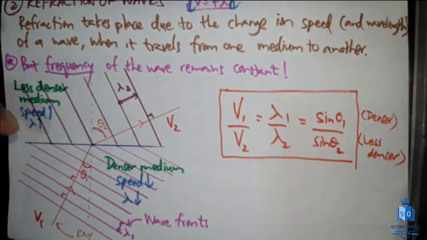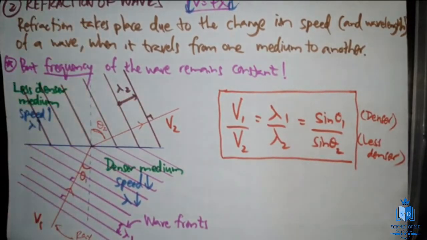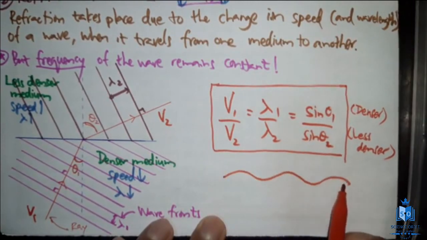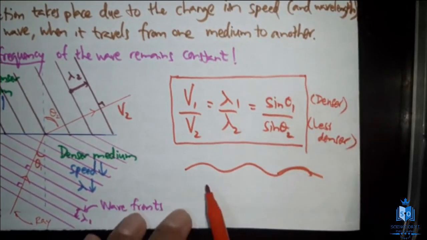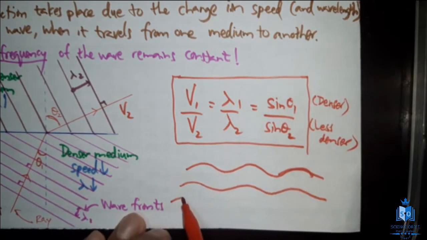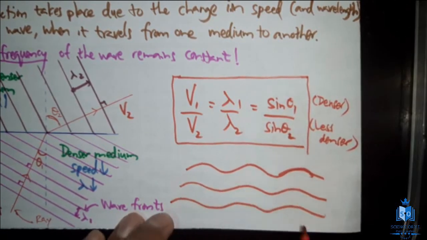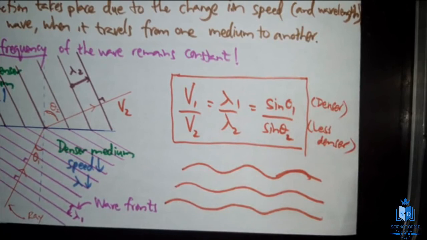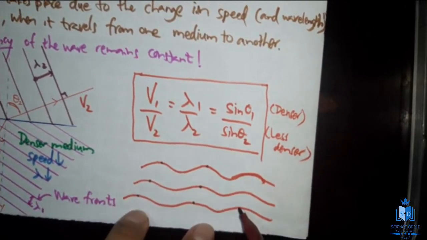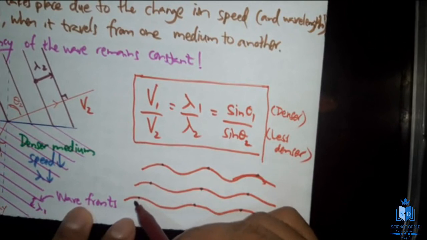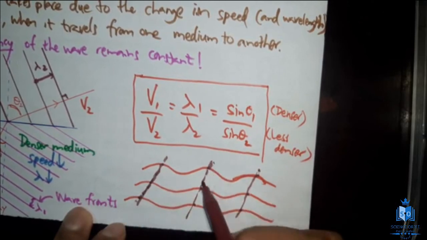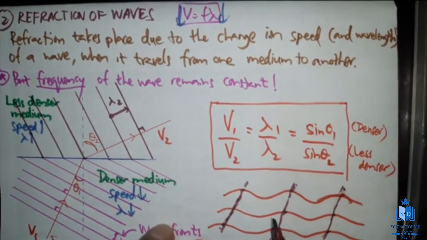And I'll quickly clarify a little bit more about these wave fronts. Now what are wave fronts? Imagine waves. Some waves are traveling like this, parallel to each other. Okay, water waves. This is one wave, and this is another wave, and this is another wave, like this. When you see from top, what you actually see is these crests. So when you connect those crests, you will get a line like this. This line is what you call the wave front. When you see from top, you will see these lines.